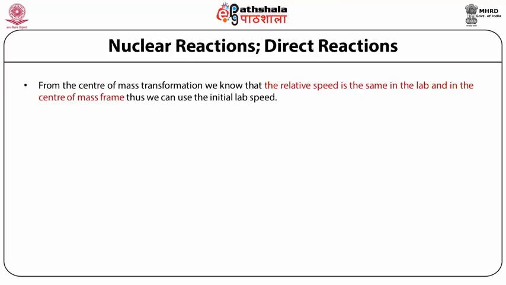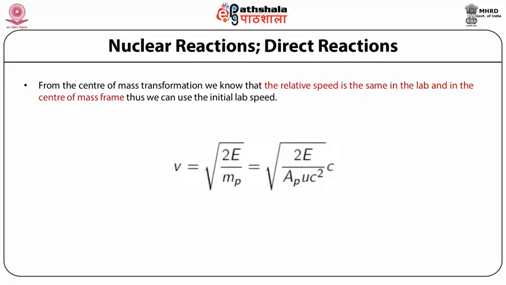So if we want to use the relative speed, the lab speed can be taken as the relative speed between the target and the projectile, which can be obtained as v equals the square root of 2E over mp. mp means the mass of the projectile, so that is equal to the square root of 2E over Ap u c squared, times c. So using this expression we can get the value of v.